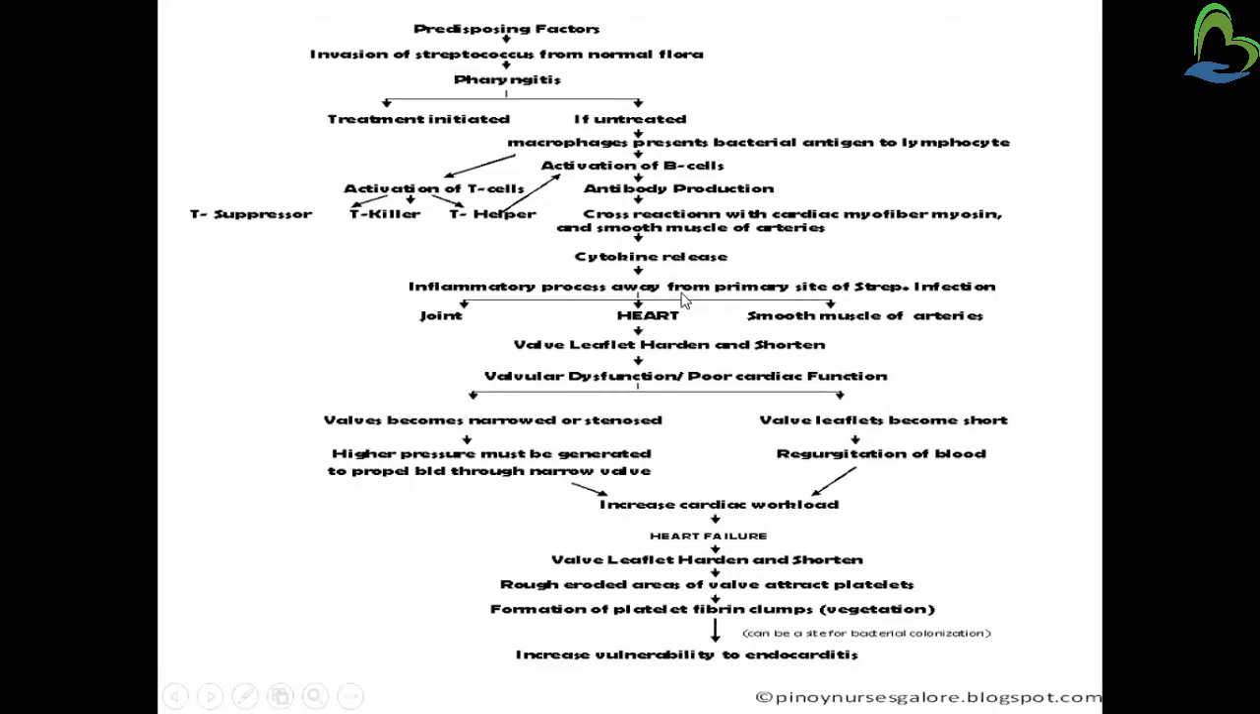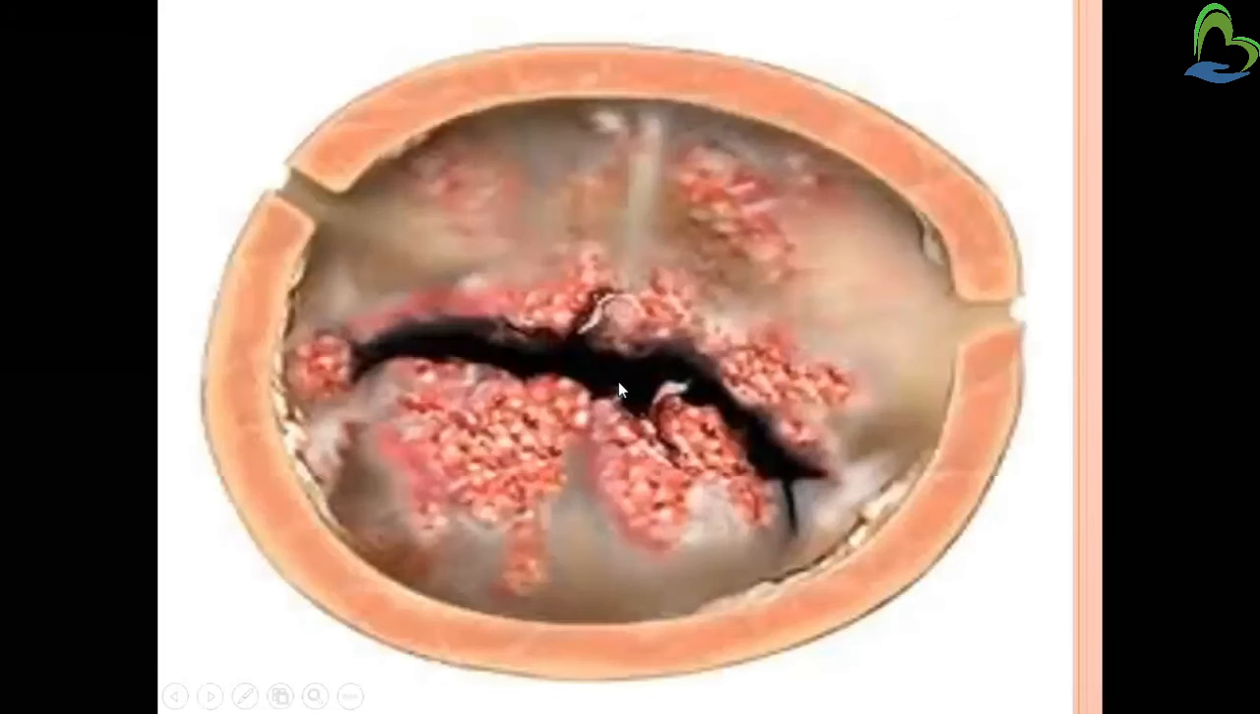In case of an inflammatory process away from the primary site of the streptococcus infection, which parts are getting affected? Joints, heart, and smooth muscles of the arteries will get affected. If the heart is affected, it means the walls of the leaflets have become hardened and shortened. You have seen in the picture that these are the leaflets, like the petals that make up a flower. So these are the leaflets which have been affected.